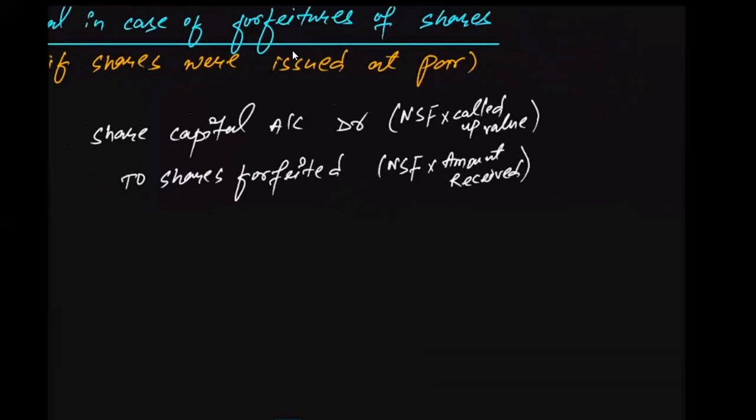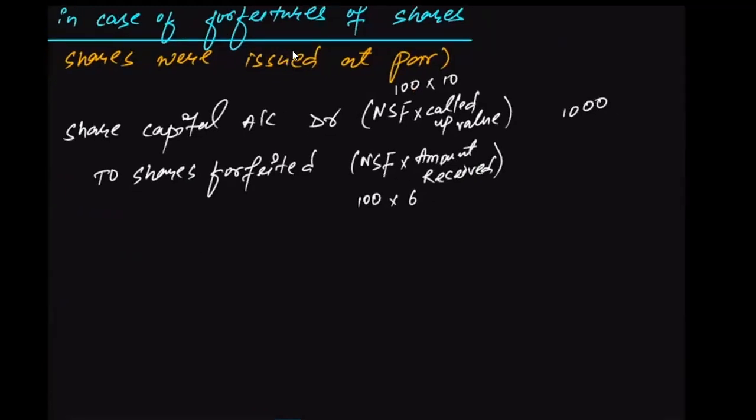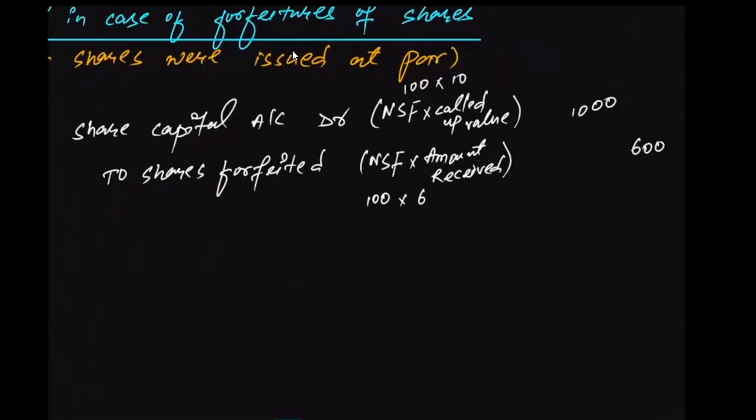Since we have decided to cancel 100 shares, we'll multiply 100 into 10. So the share capital account will be debited by 1000 rupees. And shares forfeited, how many shares are being cancelled? 100 shares, for which we have already received 6 rupees, 2 on application and 4 on allotment. That means a total of 600 has already been received. So this will be forfeited.